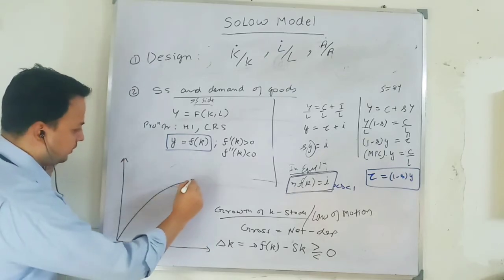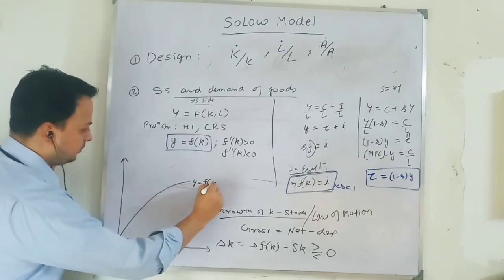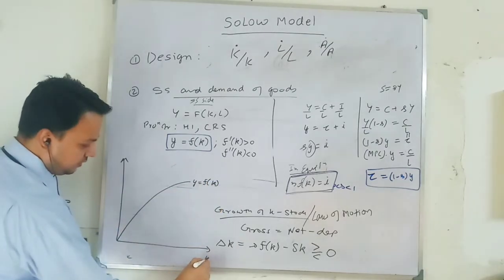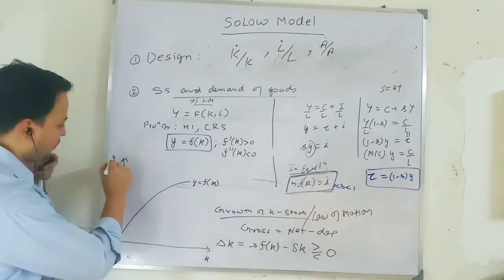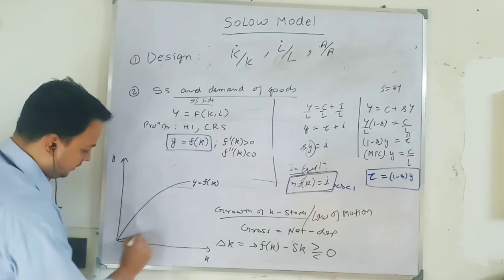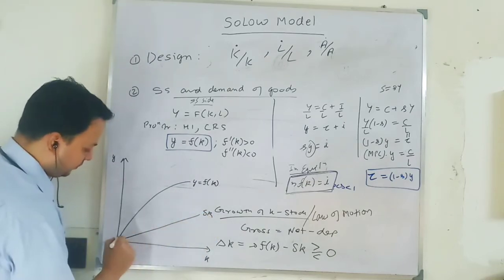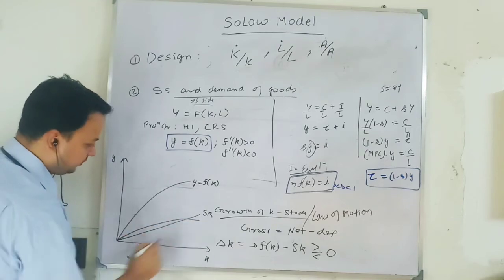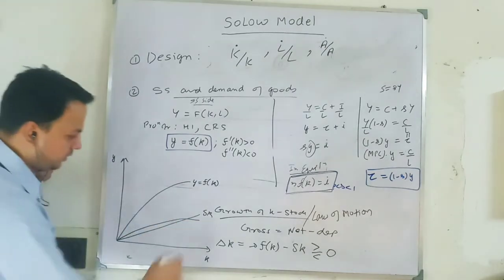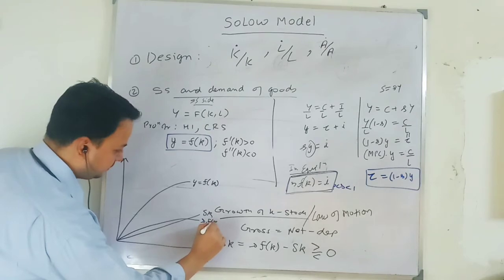This is the production function per worker. Always write the terminology. This is capital per worker, this is output per worker. I am drawing the depreciation line first. This is my saving line, saving per worker, s f(k).